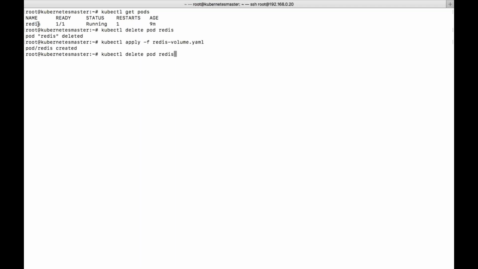Now your pod is getting created. Let's wait for the creation and we will log into the pod and see whether the data which we created earlier is present or not. If that is present, that is called permanent storage. But we know that it is ephemeral storage, so the data should not be available. So this is the second scenario which I'm showing you. In the first experiment I showed you that if you restart your container, the data still exists because your volume is not deleted.